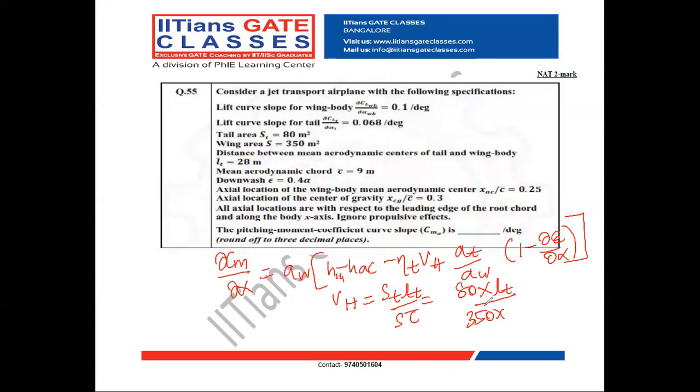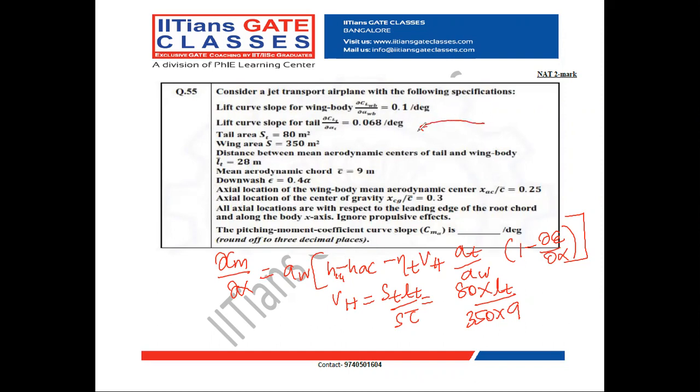Mean aerodynamic chord is 9 meter. This L_T is not the L_T required here, because the required one is the distance between the aerodynamic center of the tail and the CG. But here it is given as the distance between the aerodynamic centers of the tail and the wing body.